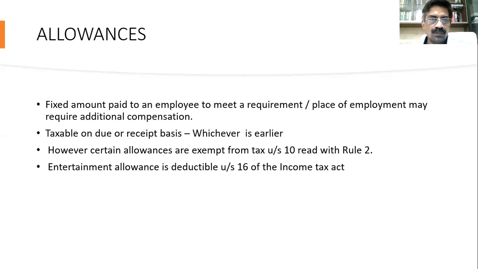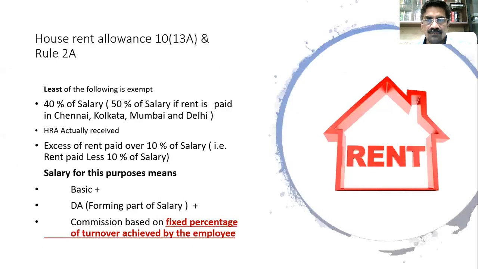Now we'll go to the important allowances which are exempt from tax. The most important by a big distance is the house rent allowance. As we already discussed, house rent allowance is given to an employee to meet his house rent requirement. So what is the exemption amount? The exemption amount is given under Rule 2A. The exemption provision of Rule 2A specifies the exemption will be the least of three amounts. The first amount is 40% of salary.